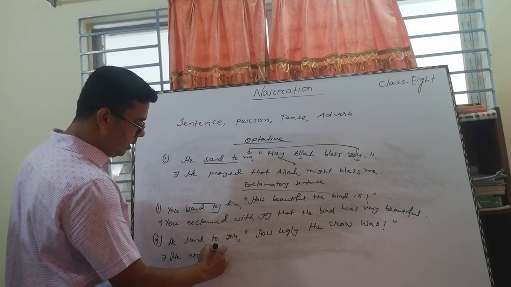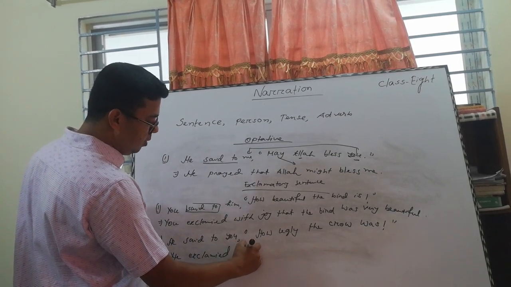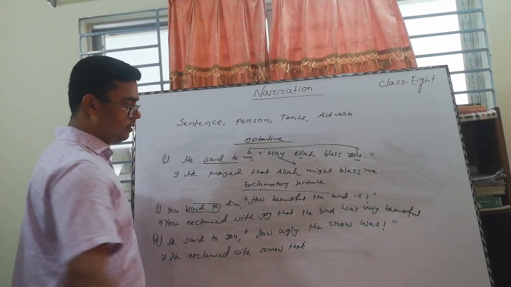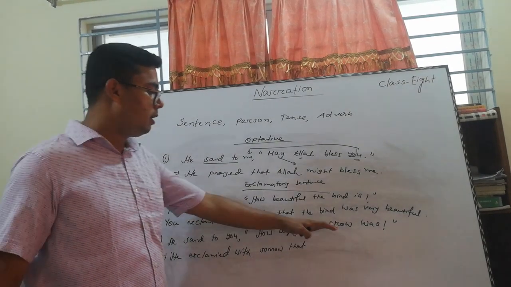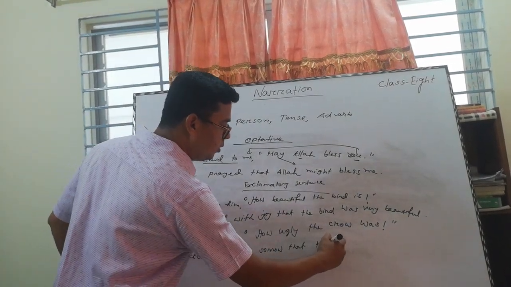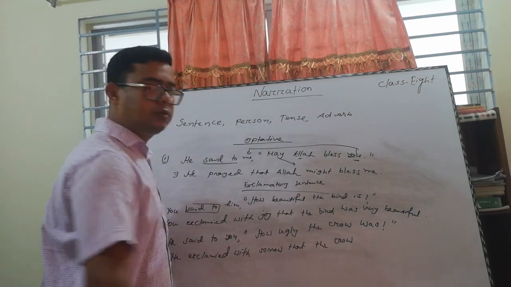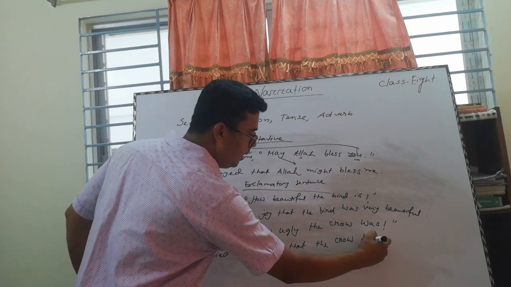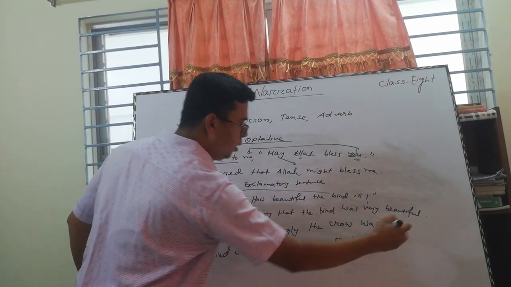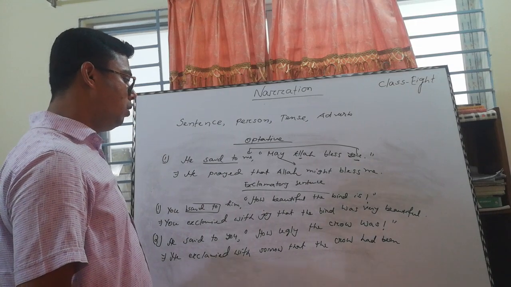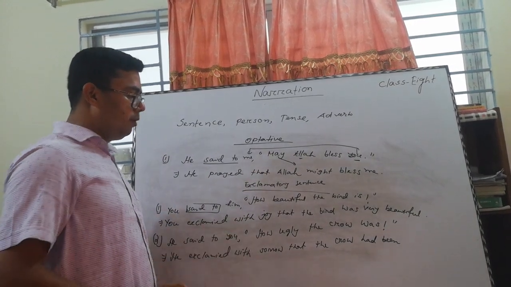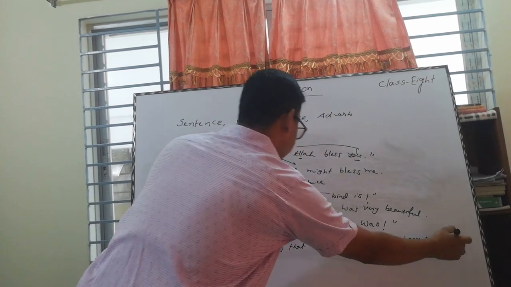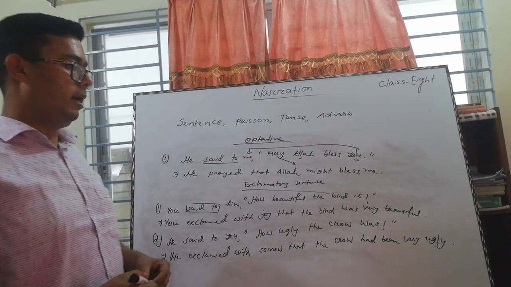So the answer should be: he exclaimed with sorrow that. This is third person, so you need not change it. "Was" should be changed into "had been." Instead of "how," we have to write "very ugly." The crow had been very ugly.